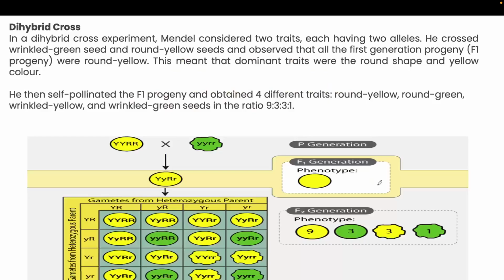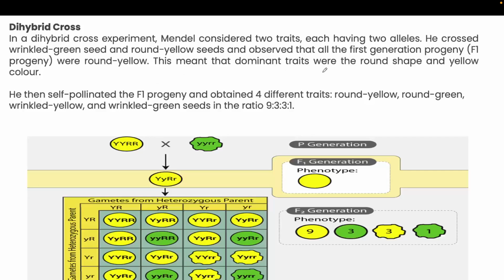Okay, then the second type of cross he made is the dihybrid cross. Okay, so what is a dihybrid cross? In a dihybrid cross experiment, Mendel considered two traits. Like in case of the monohybrid cross, he considered only a single trait, but here he considered two traits simultaneously, each having two alleles. He crossed wrinkled green seed and round yellow seed, and observed that all the first generation progeny were round and yellow.